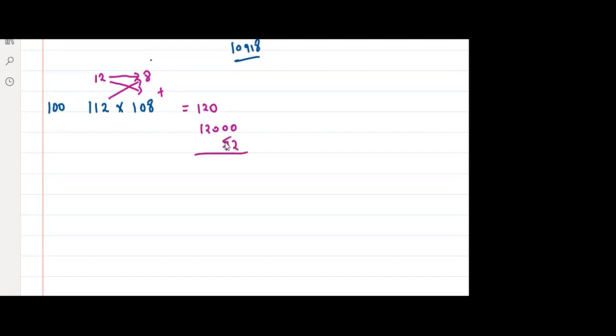Sorry, 12 into 8 is not 72. It is 96. My bad. See? 96. Okay? So add them. What is the answer? Tell me. Yes, very good. 12096. Clear, everyone? Now you understood why we are adding, why we are subtracting, when we are adding, when we are subtracting.